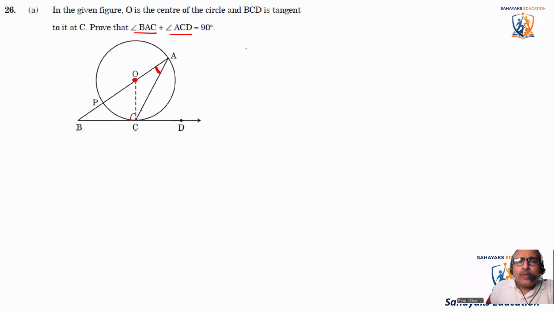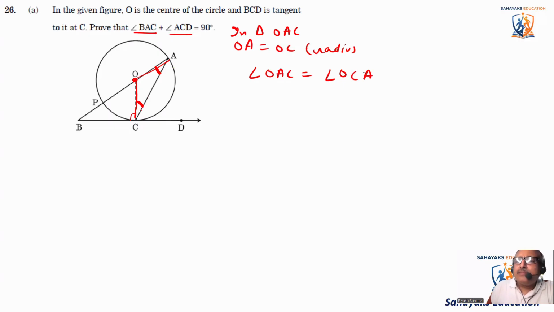Okay, we know that in triangle OAC, OA is equal to OC, radius. See, this is radius, this is radius. What does it mean? That this angle is equal to this angle, right? So we can say angle OAC is equal to angle OCA. Okay, this becomes the first equation.